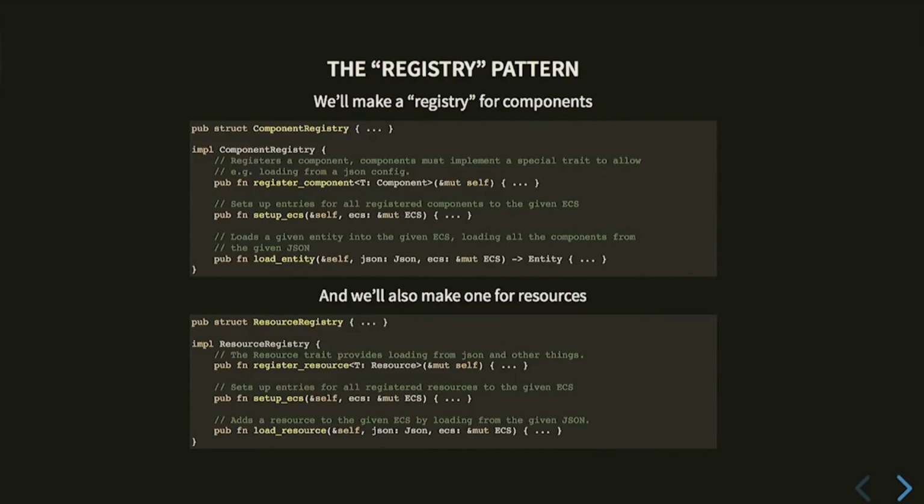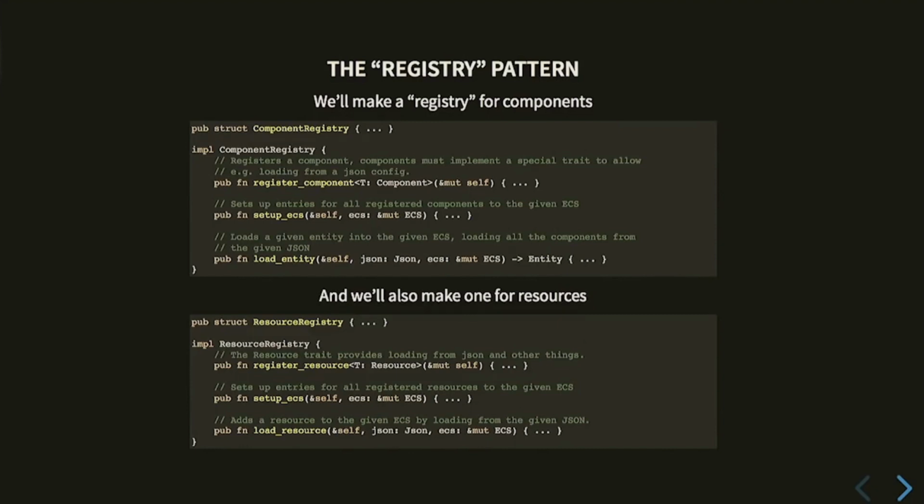So we're going to make a registry for all of our components. So we're going to have this structure called a component registry, and we're going to call register component for every single component that we have in our whole game. And we're going to do the same for resources. And we have to keep a bunch of stuff in here, like boxed functions, and it gets kind of gnarly. But if this component trait has methods on it that allow you to load from a file, you end up being able to have these methods on your registry that say, hey, go take an ECS and put every component that we know about in our game in the ECS.